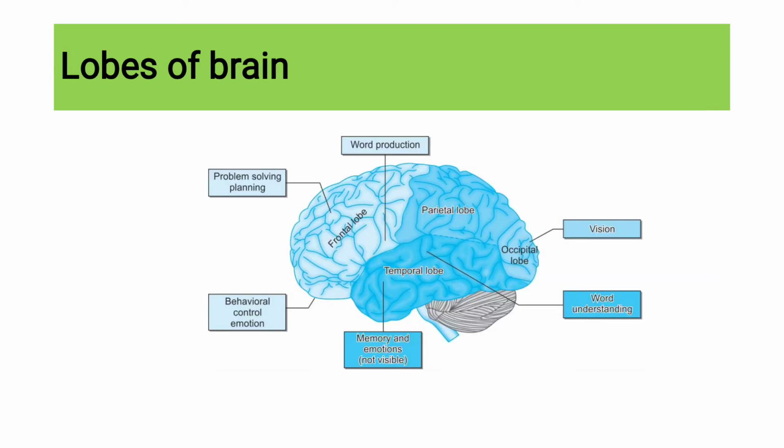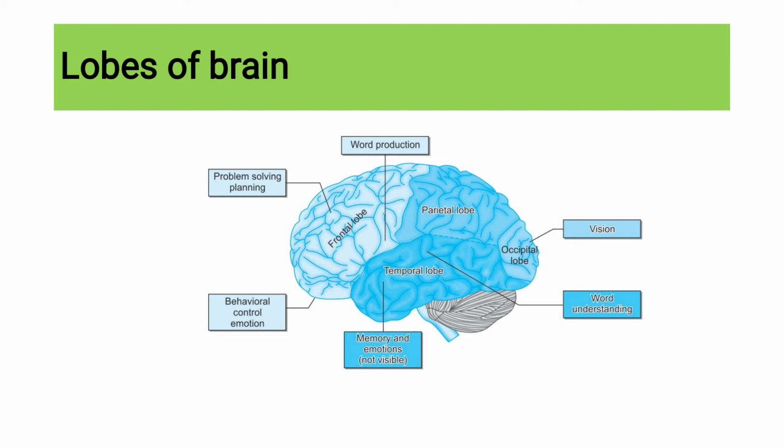So the lobes of the brain, again you can see this frontal lobe. It is for problem solving and planning. Frontal lobe is for problem solving and planning. This frontal lobe is also responsible for your word production, and behavioral control of emotion. So this frontal lobe is responsible for word production, problem solving and behavioral control of emotion.